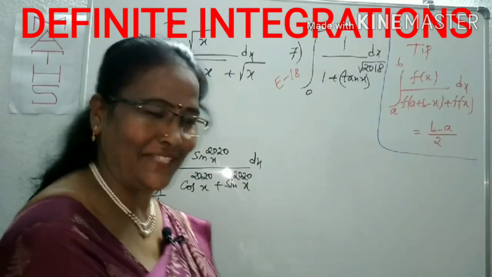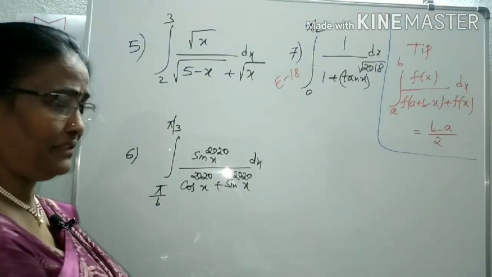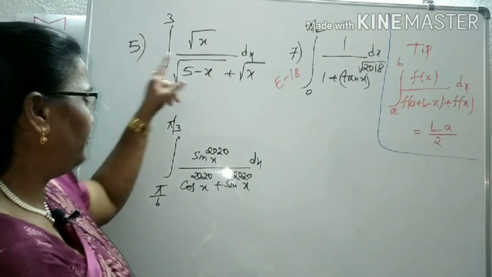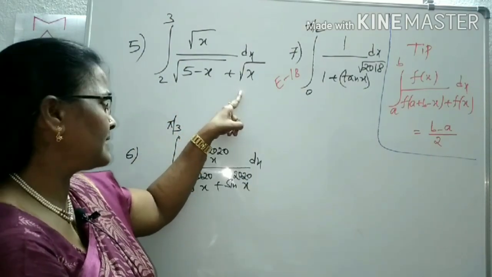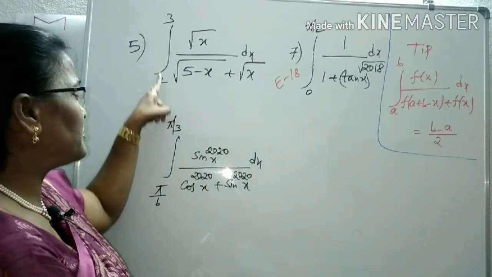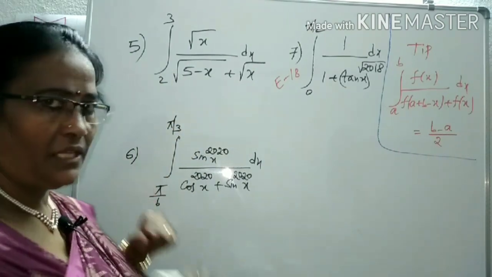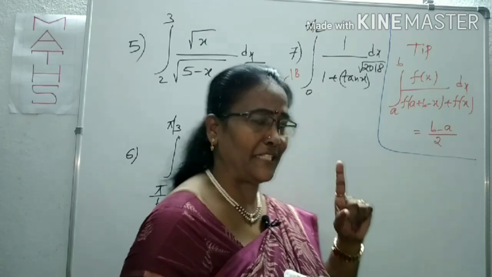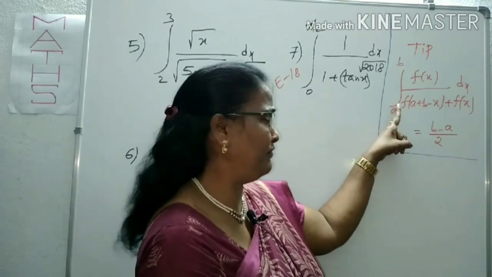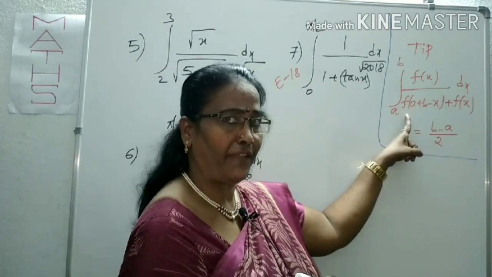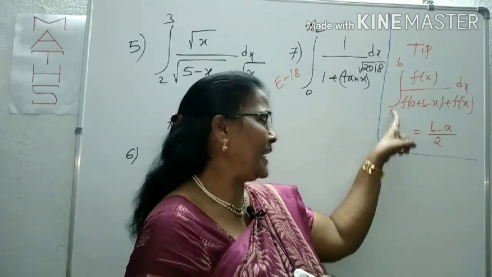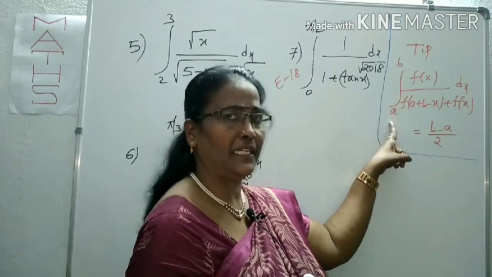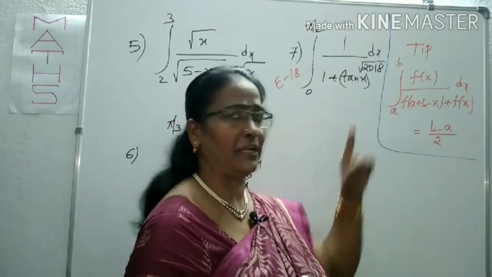Ready? Right. Question number 5 is integral of root x by root over pi minus x plus root x between the limits from 2 to 3. First I will explain this tip. If the integral is in the form of f of x by f of a plus b minus x plus f of x, where a, b are lower limit and upper limit, integral from a to b.